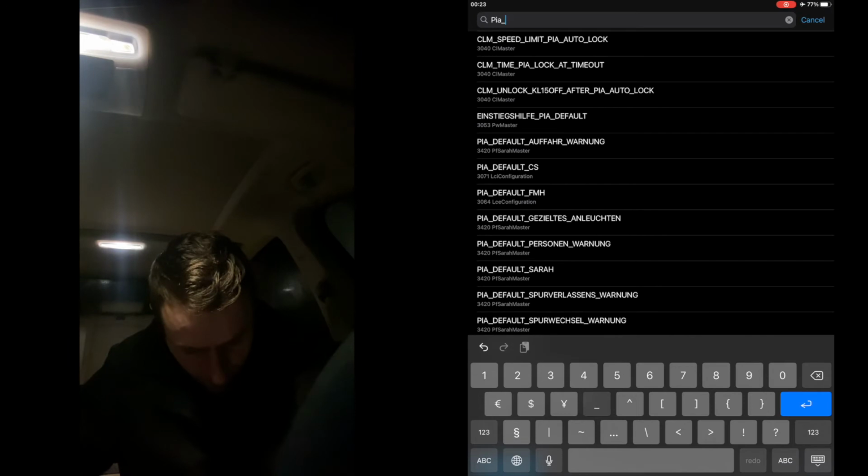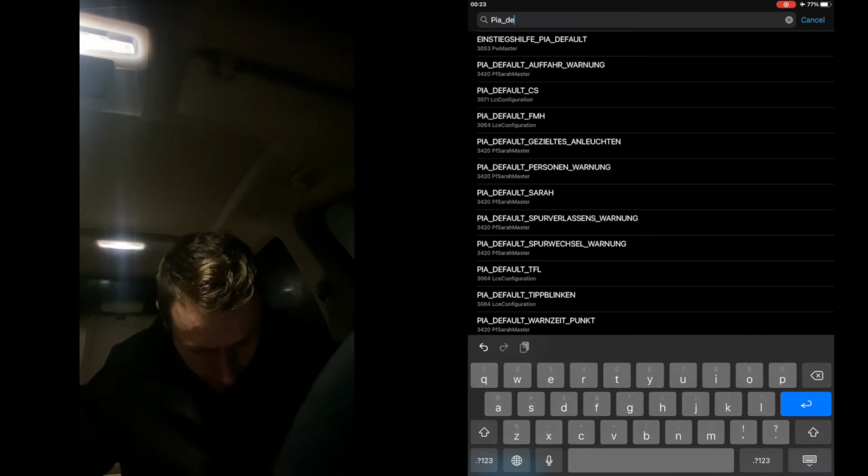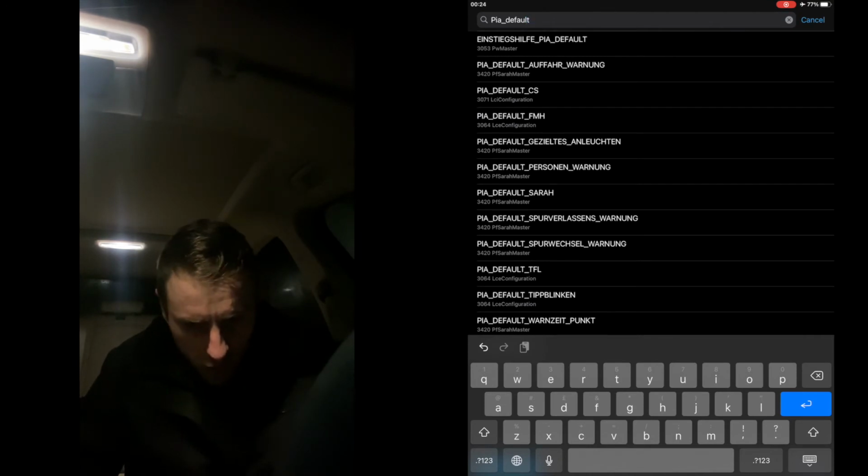PIA_default_default. Some cars will be default_CS or CD. On my one it is CS. We're gonna have to turn it into farb_2. Again, we're gonna have to go back now.